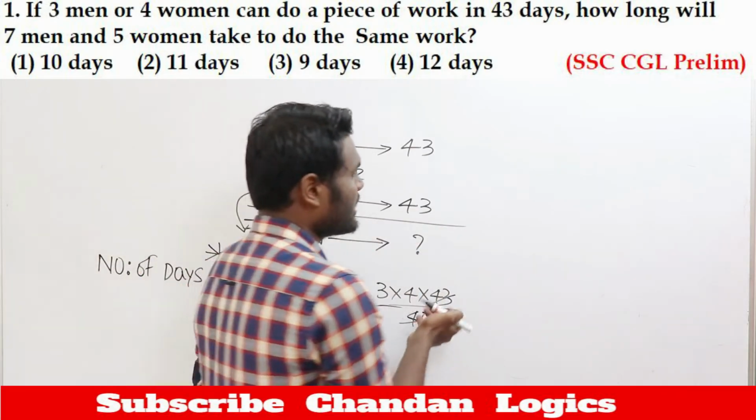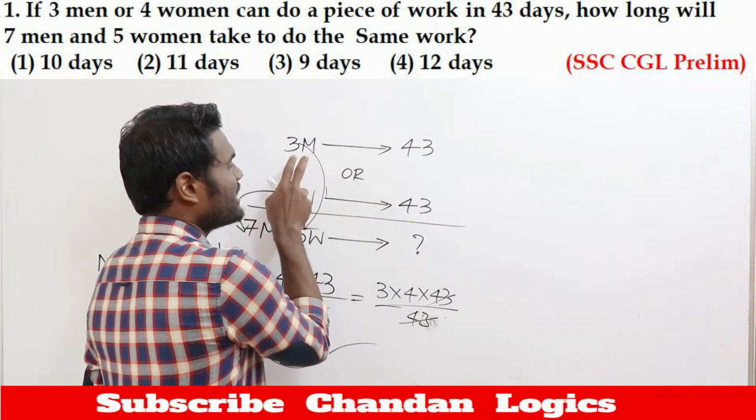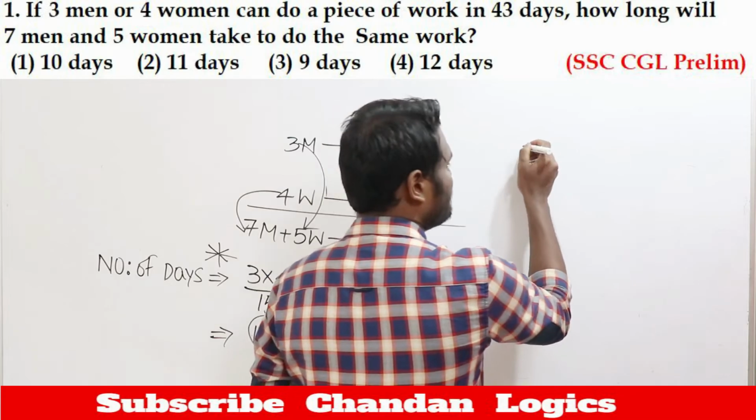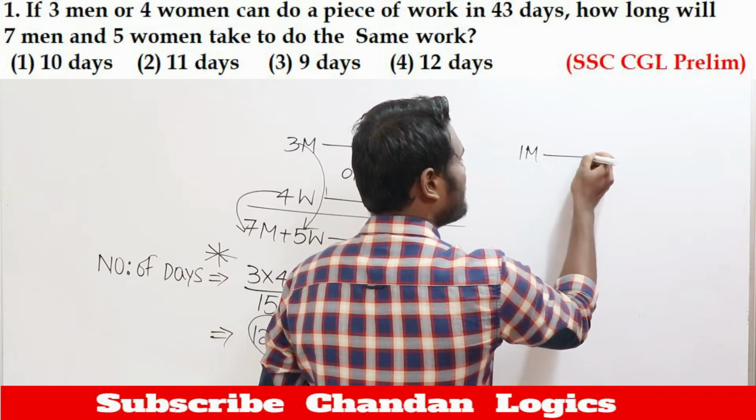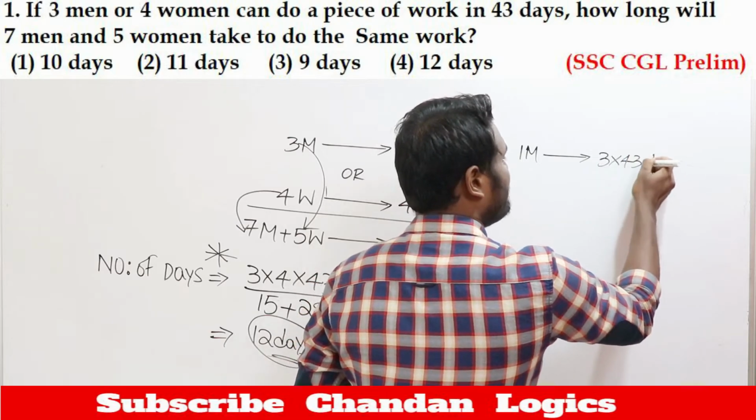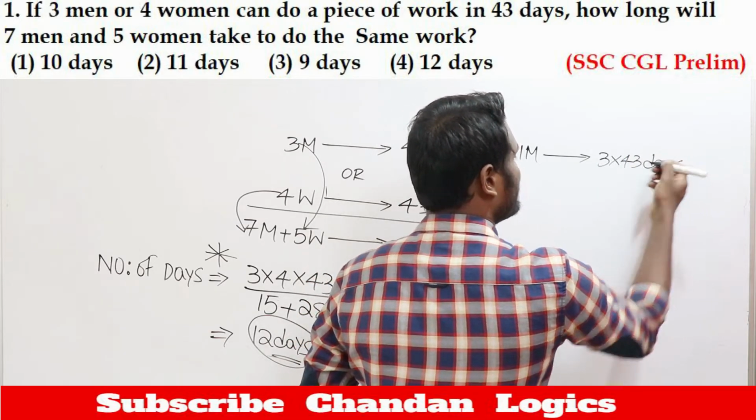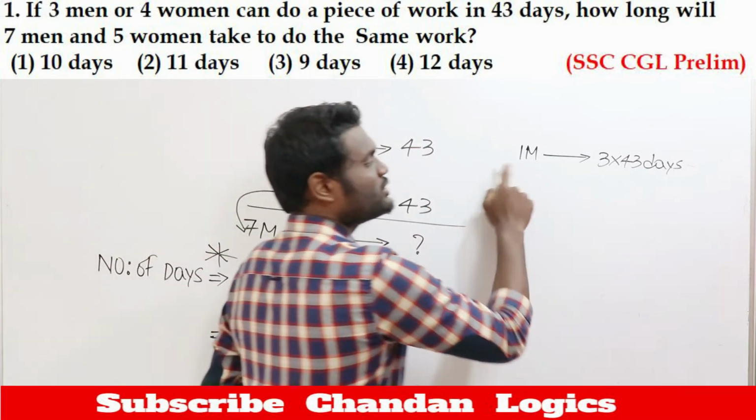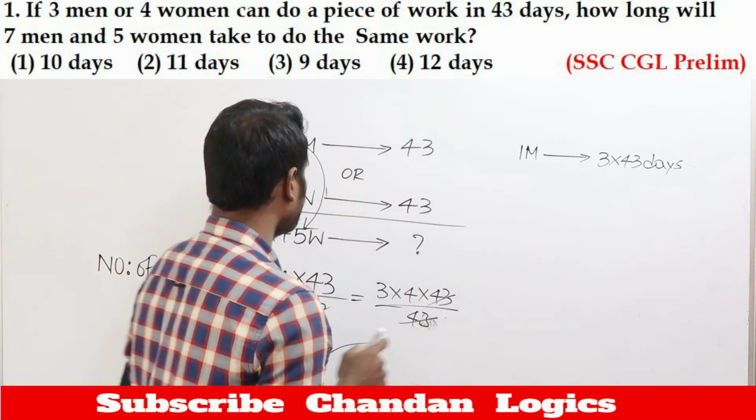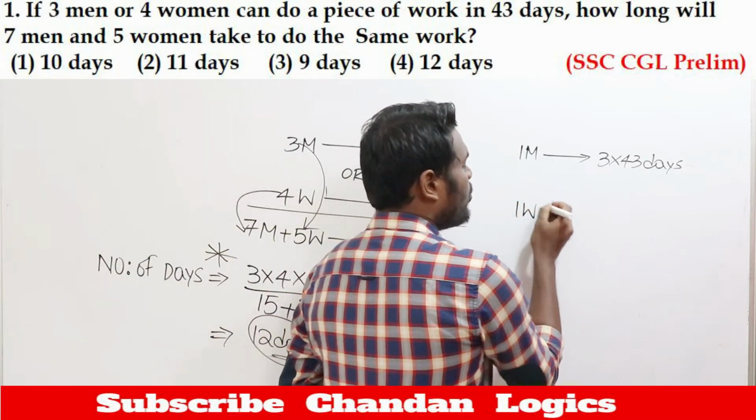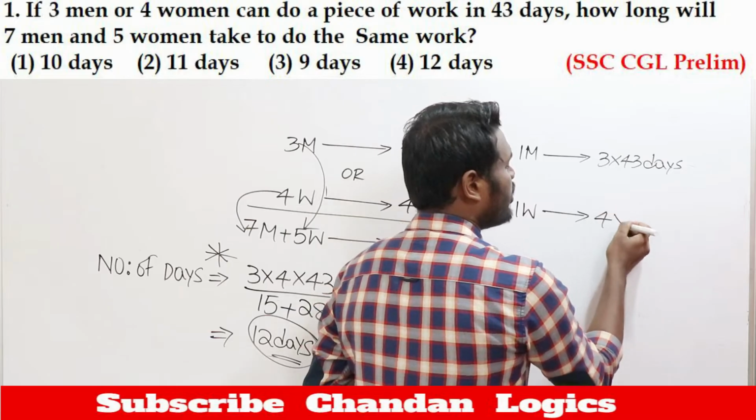Now if you observe here, what many of the guys do is: 3 men can complete work in 43 days. If 3 men can complete work in 43 days, it means one man can complete it in 3 into 43 days. Yes or no? Why? Because if 3 men are going to work, they will take 43 days, then 1 man should take 3 into 43 days. Similarly, 4 women can complete work in 43 days. Then 1 woman is going to take 4 into 43 days.